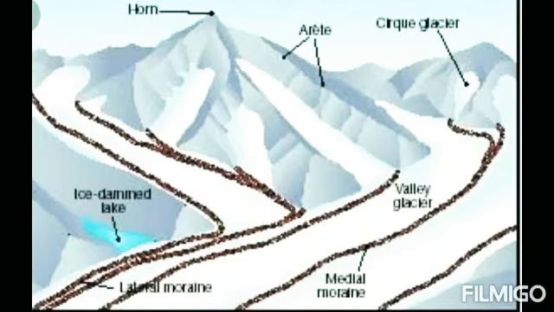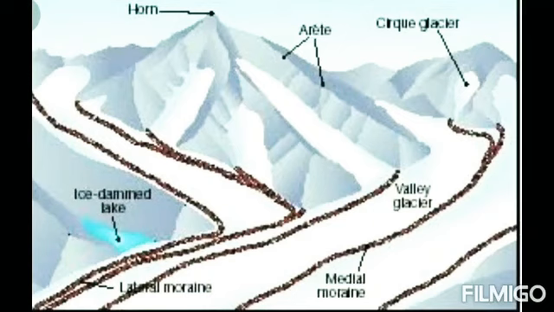First one is the horn. Horn is also known as pyramidal peak. Sometimes it's also called glacial horn. Horn is like when we say that a rhinoceros horn is something triangular in shape, and sometimes it is also known as pyramidal peak. So that's what horn is all about.